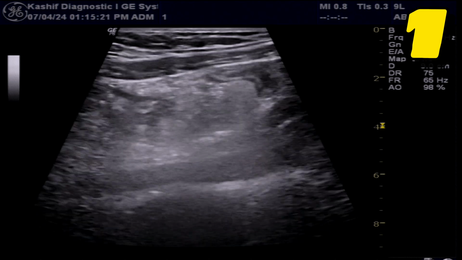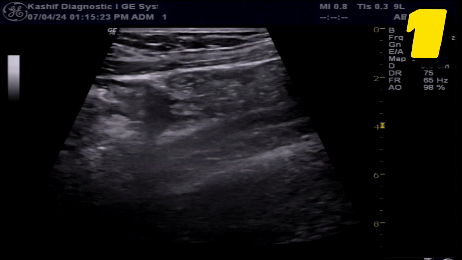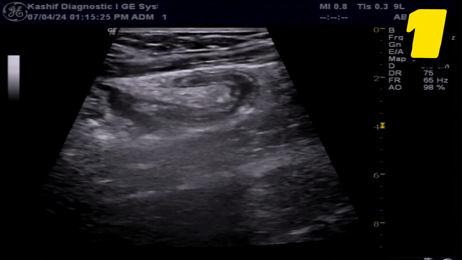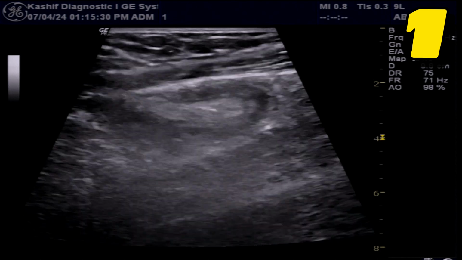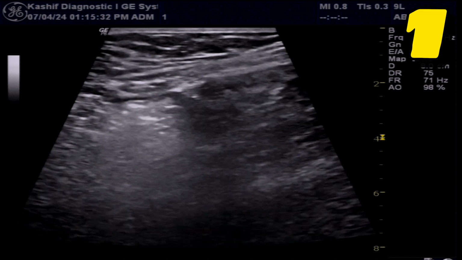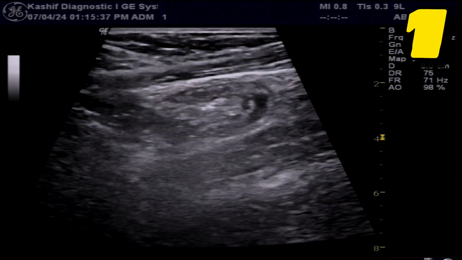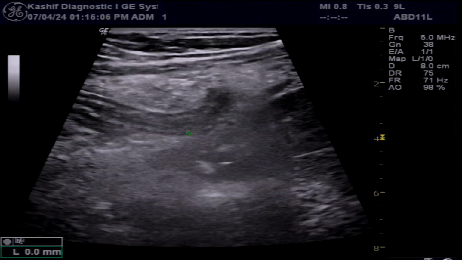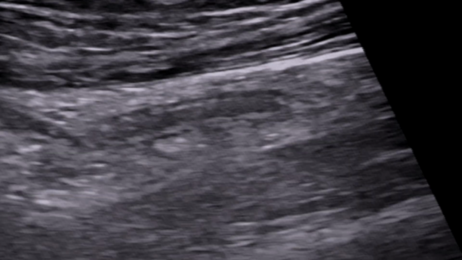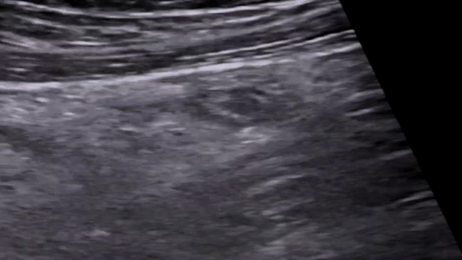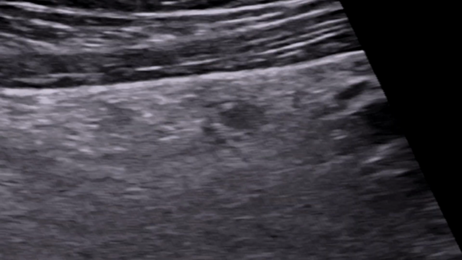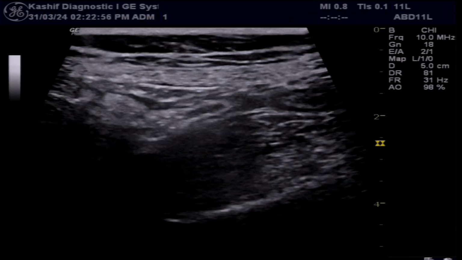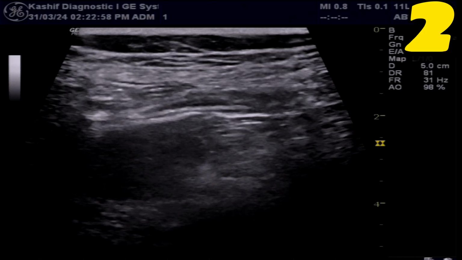Detection of the blind loop, non-compressible, and extension up to the cecum are the most important diagnostic points of appendicitis. There is increased vascularity in the wall. Its AP diameter is 7.5 millimeter. The normal appendix AP diameter is less than 6 millimeter. The scan is done with a high frequency probe for abdomen, of frequency 5 to 8.